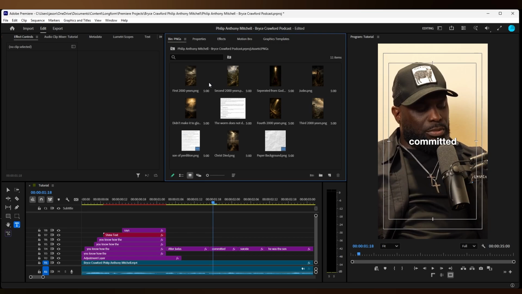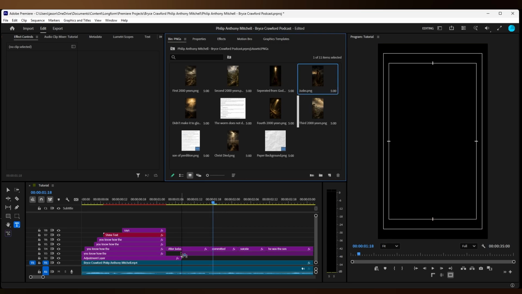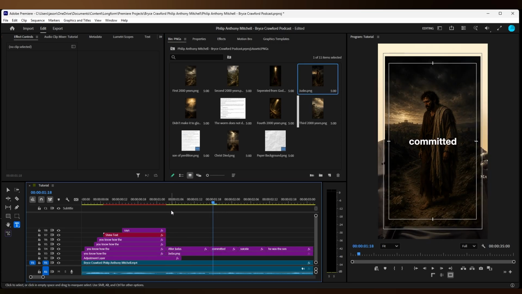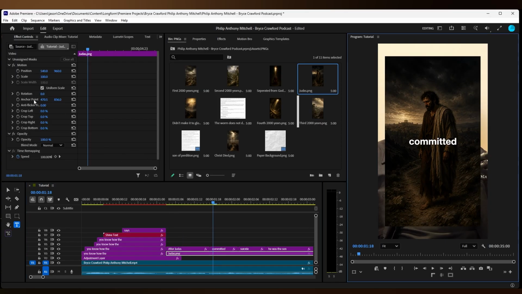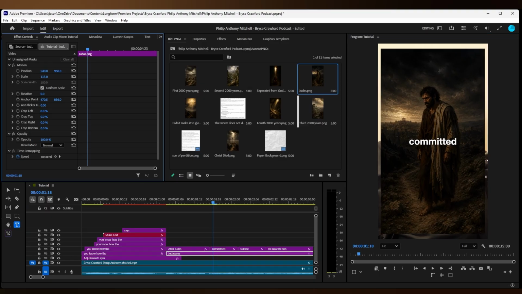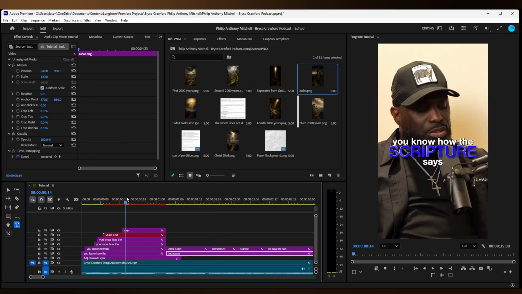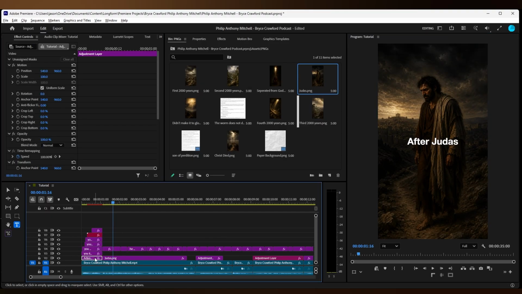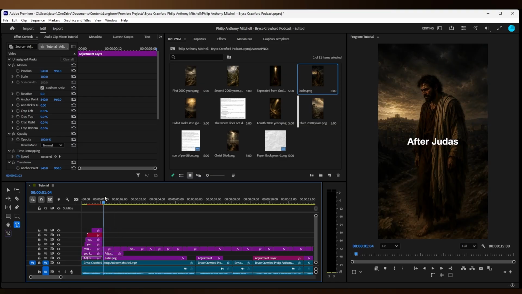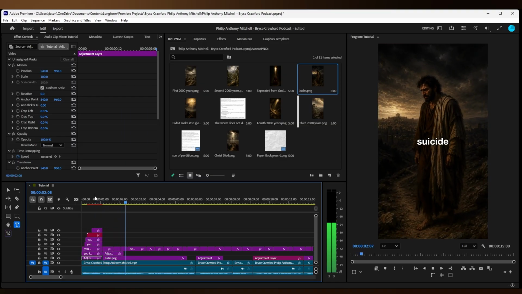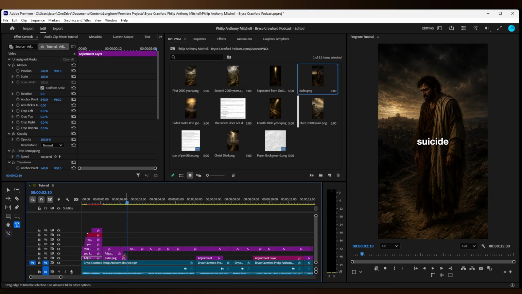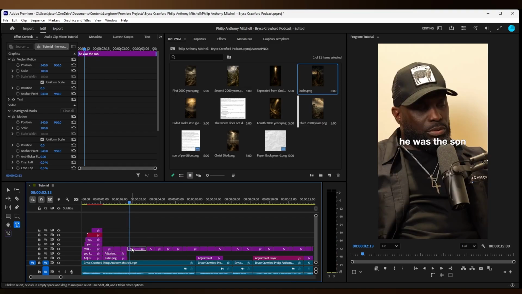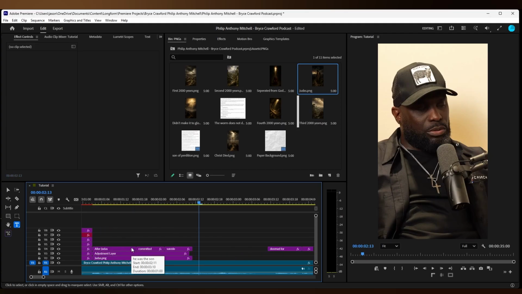Now I'm going to drag my image underneath the text of Judas. Scale the image up so it covers the screen. Ensure there's a gap so we can put an adjustment layer in between. Duplicate the adjustment layer. It says after Judas committed suicide. Reduce Judas clip length. Make everything tidy.